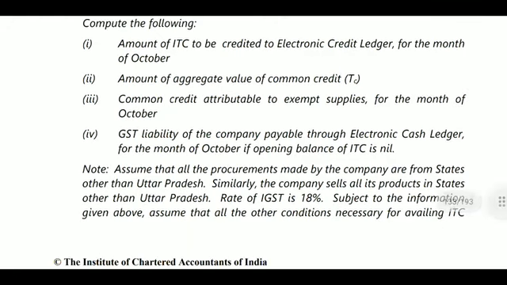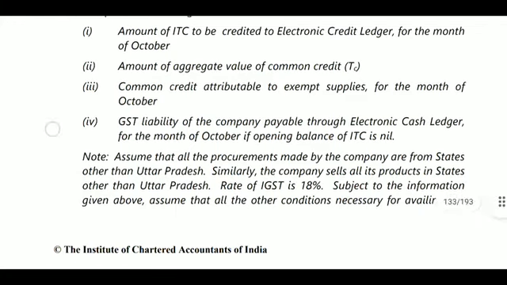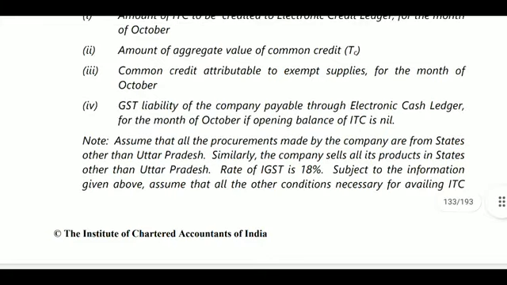Next, common credit attributable to exempted supplies for the month of October. Whatever amount we calculate for the 3 items will be divided by 60, and it will become common credit for the month of October. Next, GST liability of the company payable through the electronic cash ledger for the month of October if the opening balance of ITC is nil. If ITC is nil, whatever amount is required, we pay.